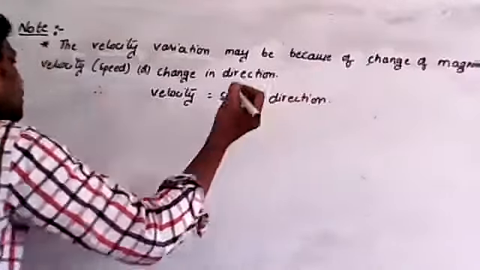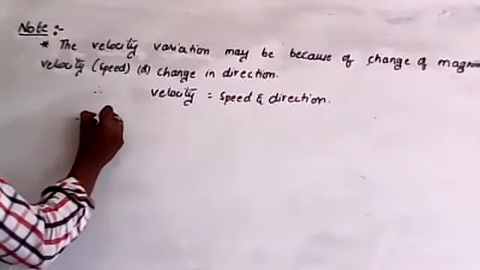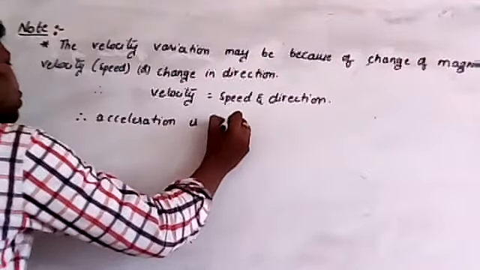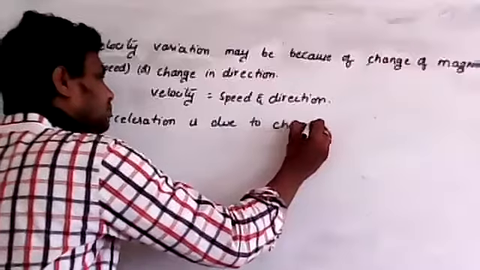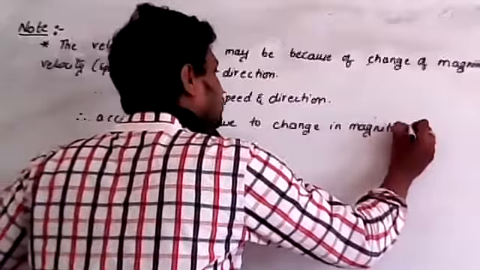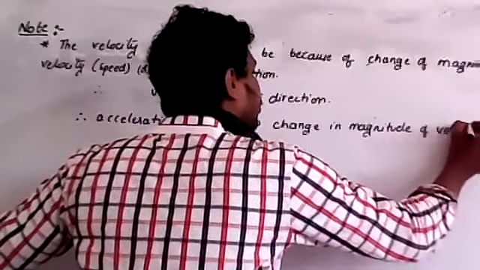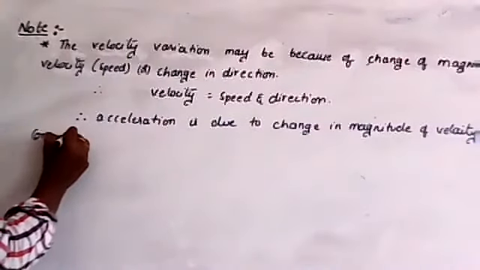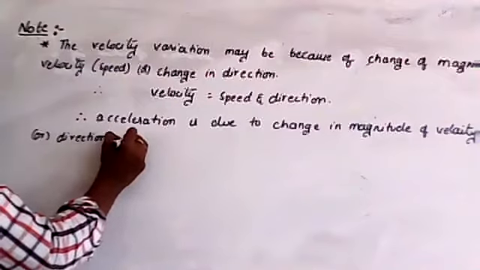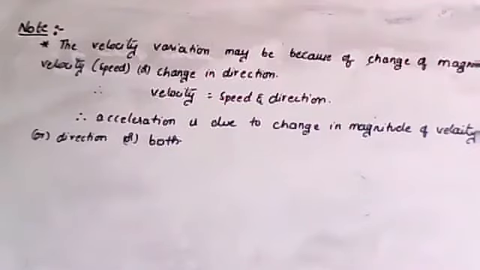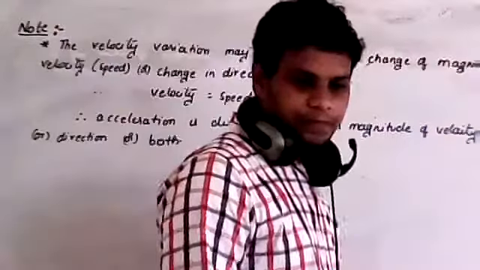Therefore acceleration is due to change in magnitude of velocity, or direction, or both magnitude and direction. Are you clear? Okay.